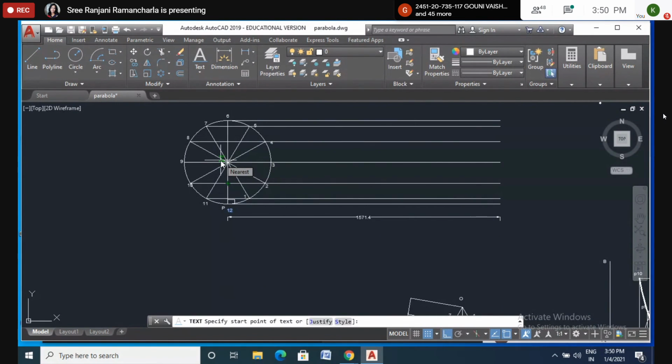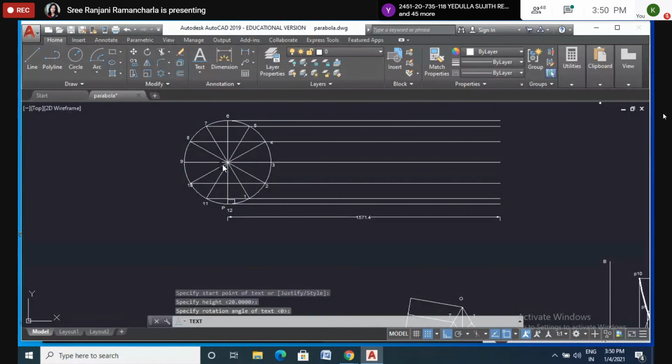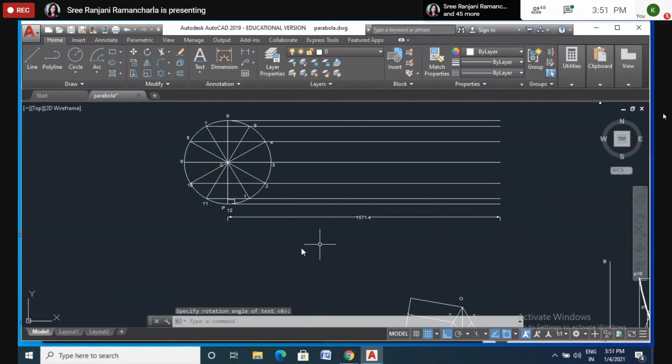Let me name this one as C, the center of the circle. I'll name it as C. Okay.